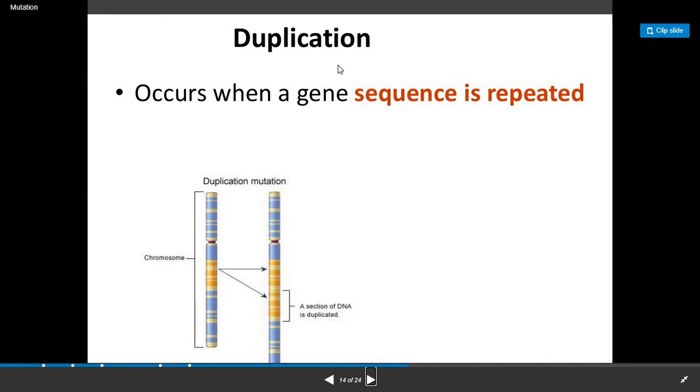Next is duplication. It occurs when a gene sequence is repeated. Now here you can see the yellow part. Here it is repeated 2 times. This is first, the original, and second, the same copy is repeated. So this is known as duplication.